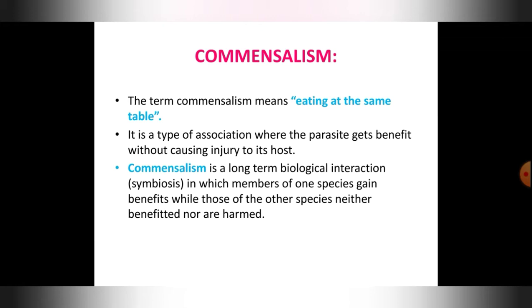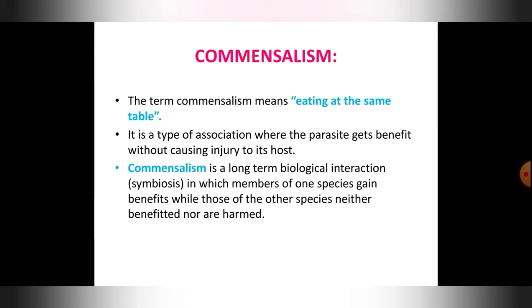So we have been studying the interactions between two different species, which may be a parasite and a host. In the last part also we studied the host parasitic relationship like symbiosis, mutualism and all, and even here we are studying different interactions. The first type of interaction is commensalism. The meaning of that word is eating at the same table. It is a type of association where the parasite gets benefited without causing injury to its host.